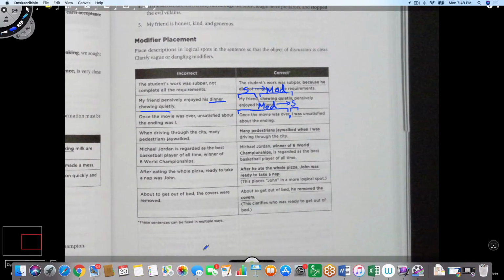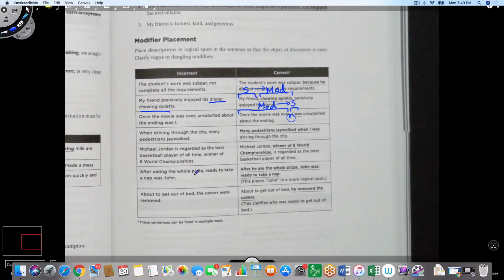I have seen questions in the SAT and ACT where they did it correctly. They said once the movie was over, I was unsatisfied about the ending. They quietly left out the comma, and you are supposed to catch it and insert back the comma to make it correct. Okay, so much about brief discussion of the modifier placement. Let's go on through all the examples and see if we understand it thoroughly.